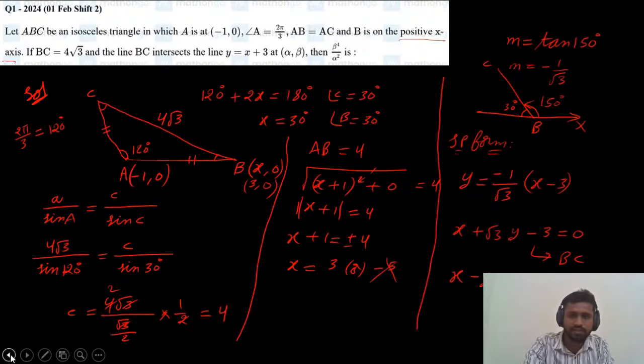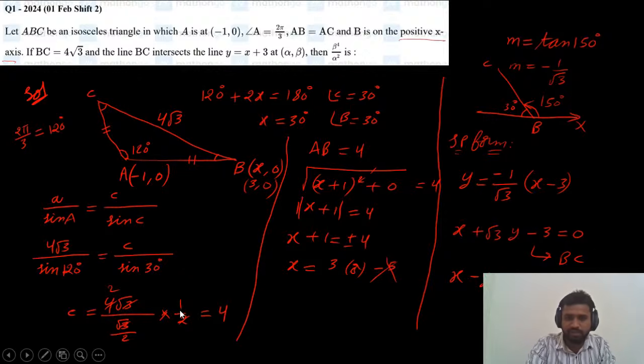So what are the two equations? One equation is x plus root 3y minus 3 equals 0. Now is it clear, or any lag in audio? Okay, clear. I will not write the right side.